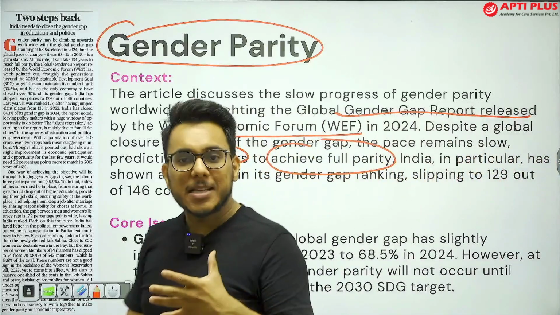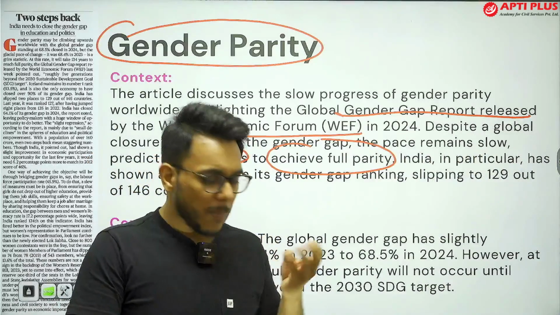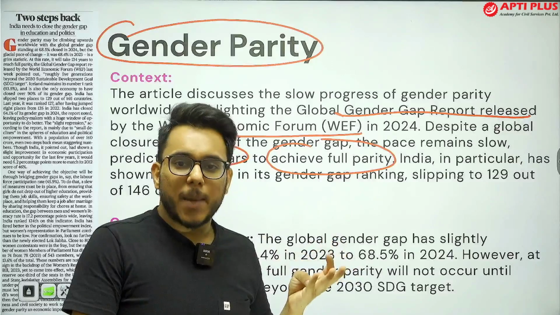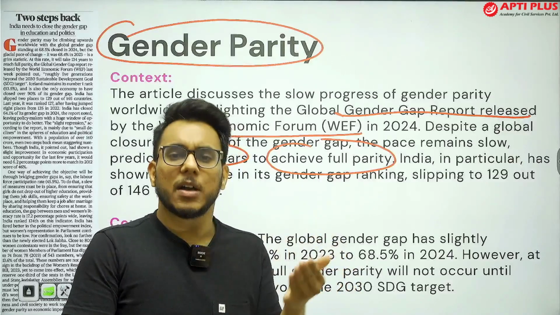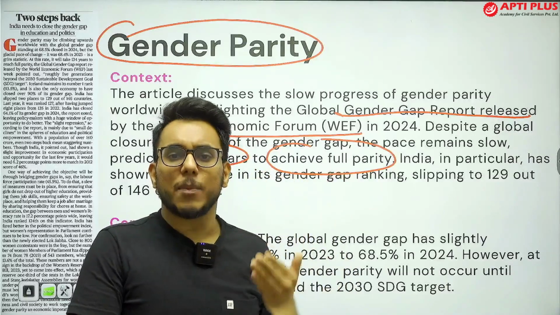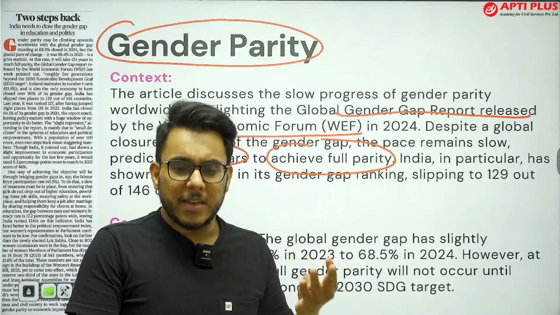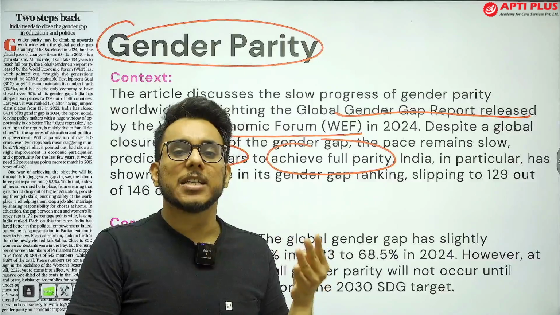Now, what are the places where we find that gender parity is not there? There are multiple places. For example, gender parity is missing in employment. When you talk about the female labor force participation rate, it is less compared to the male. Then we have gender wage gaps. Women are being paid less just because they are women.